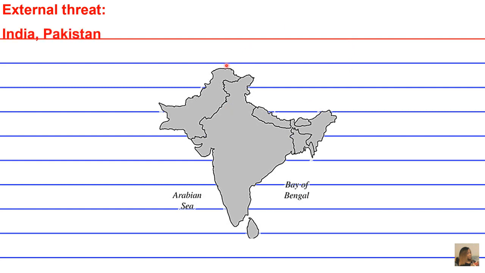So in this instance, India and Pakistan, although there was a secession of Pakistan from India, if there is some major outside force trying to attack them, they're going to unify. So the potential threat of being attacked also unifies this region.